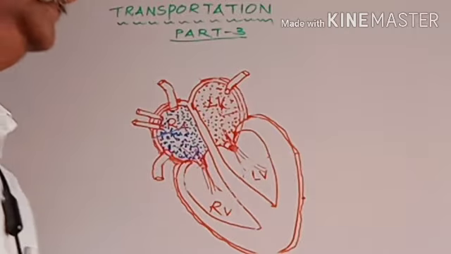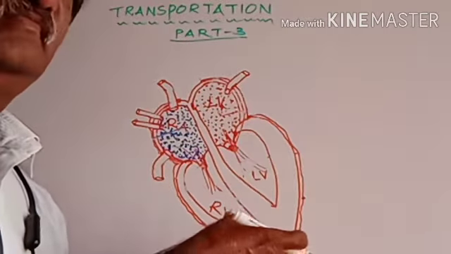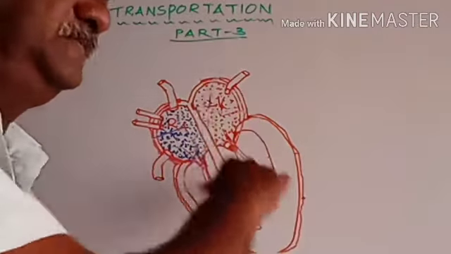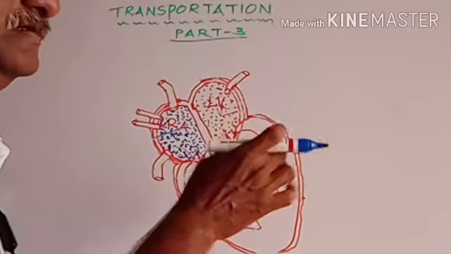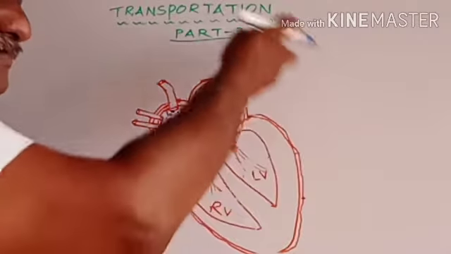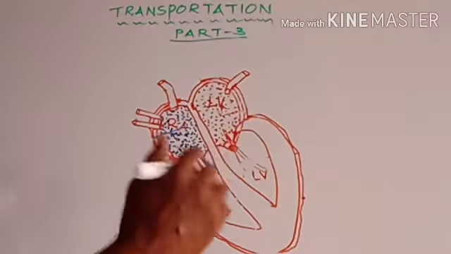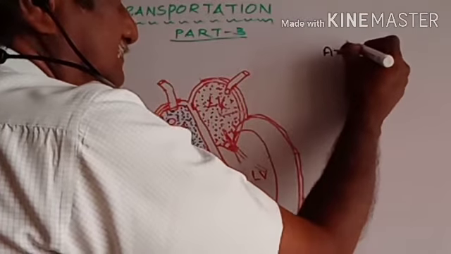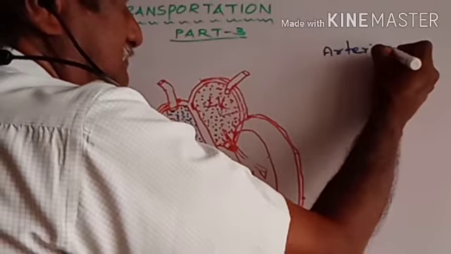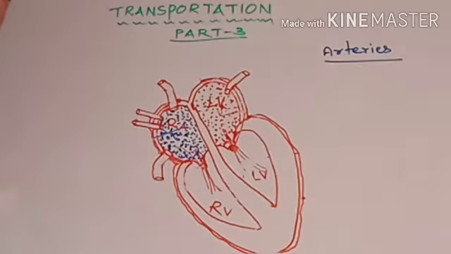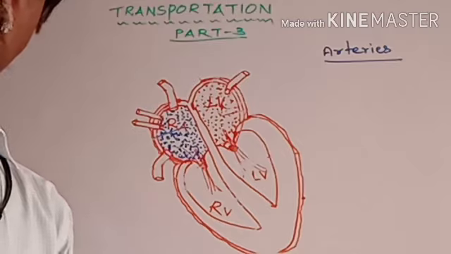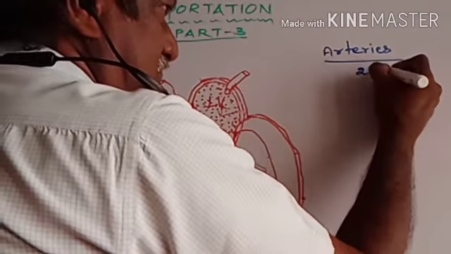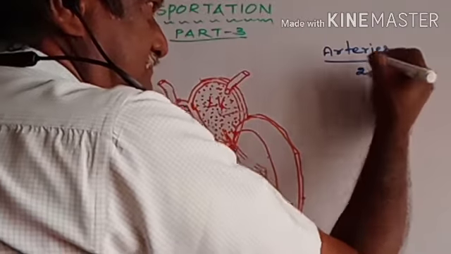Okay, here we continue transportation part 3. From our heart, several blood vessels arise. So what are the blood vessels that arise from our heart? Arteries. From our heart chambers, some blood vessels arise. They are called arteries. These arteries are of two types.